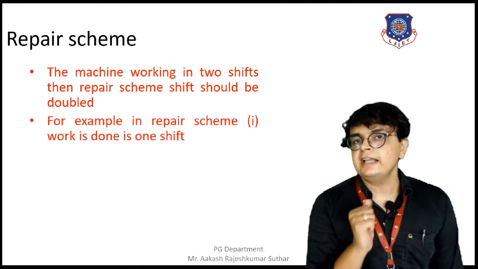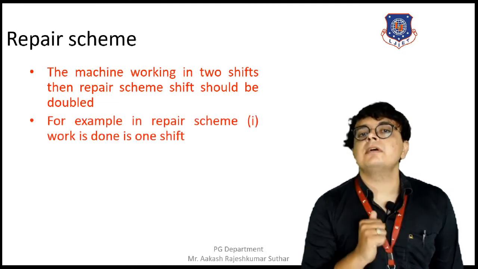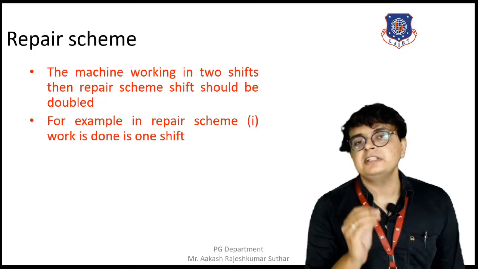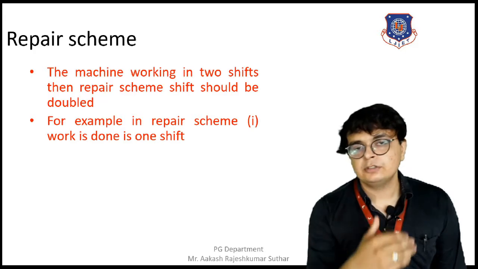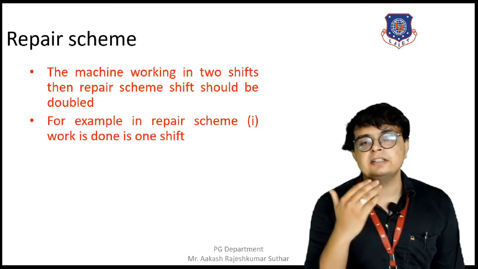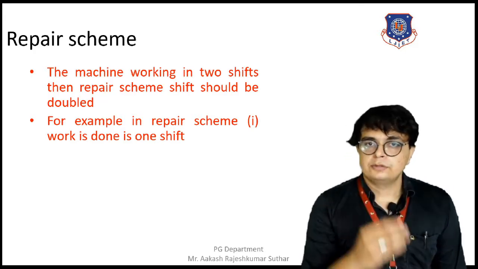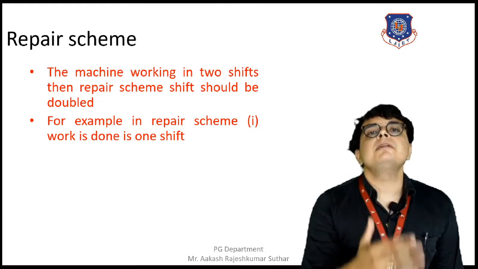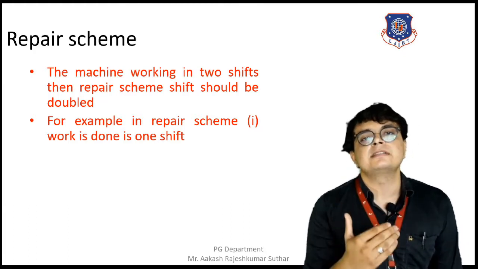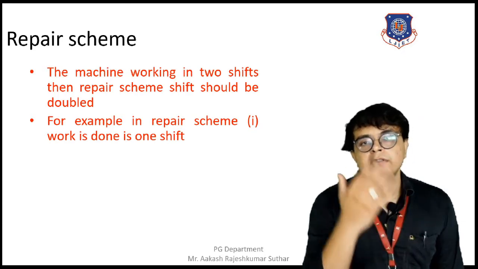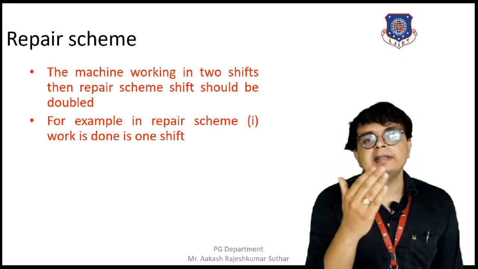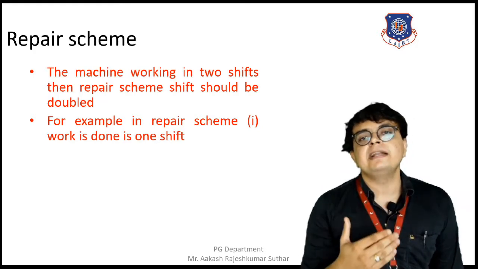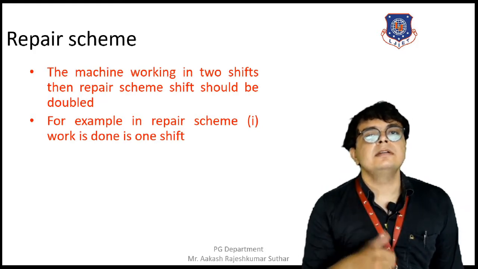Taking the example of repairing scheme number 1, where the work is completed in 10 months, if the machine is utilized twice, in 2 shifts, then the maintenance work will also be doubled. So the total time will be halved, and the whole repairing scheme will be completed within 5 months.